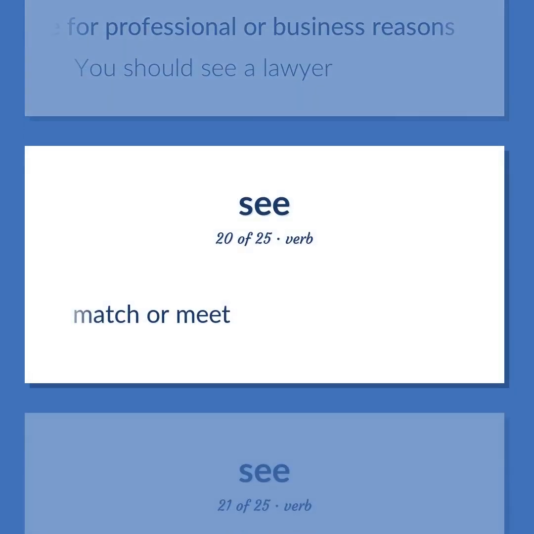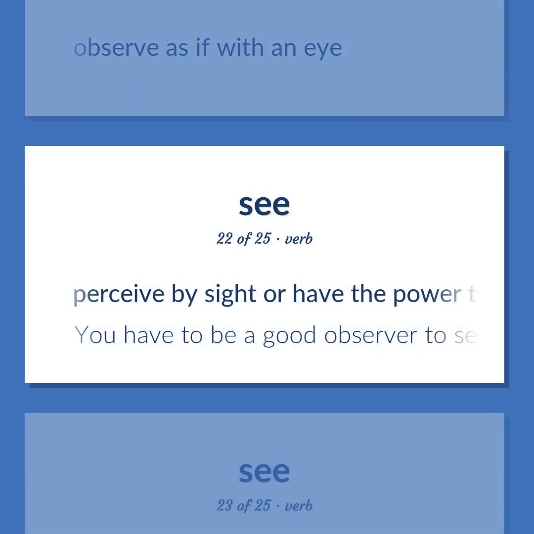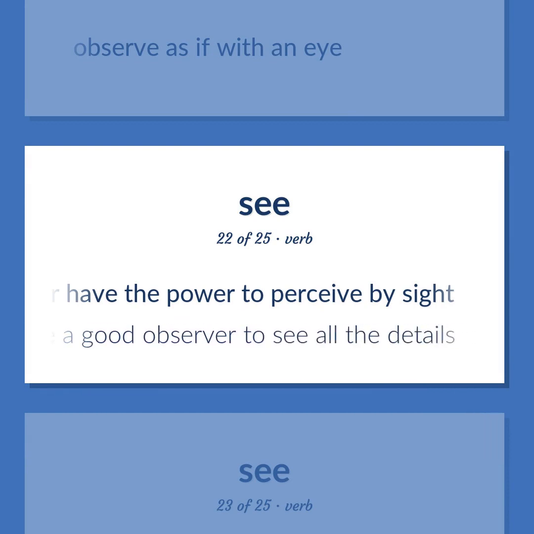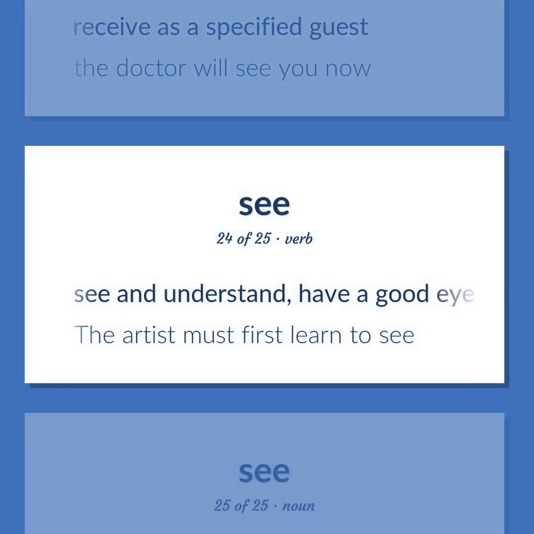Match or meet. Observe as if with an eye. Perceive by sight or have the power to perceive by sight. You have to be a good observer to see all the details. Receive as a specified guest. The doctor will see you now. See and understand, have a good eye. The artist must first learn to see.